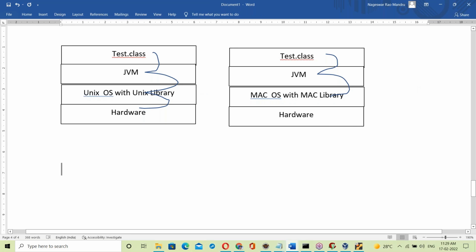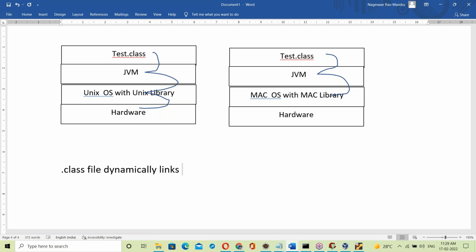So what happened here? The .class file links to the OS library dynamically. Dynamically means at runtime.